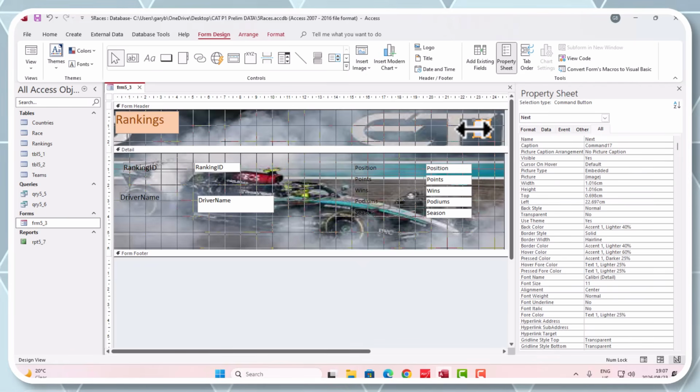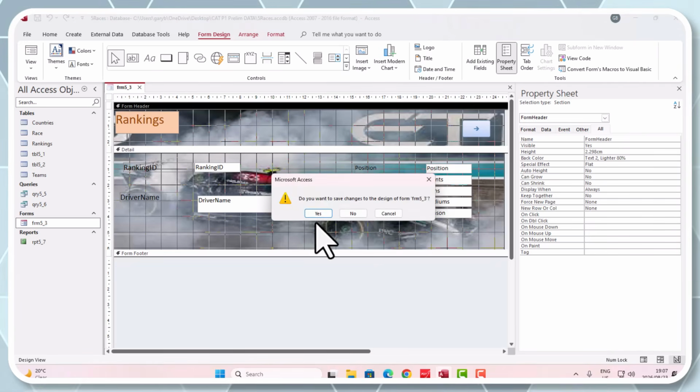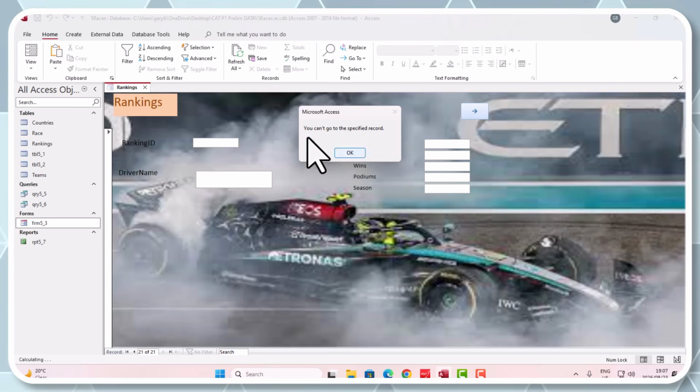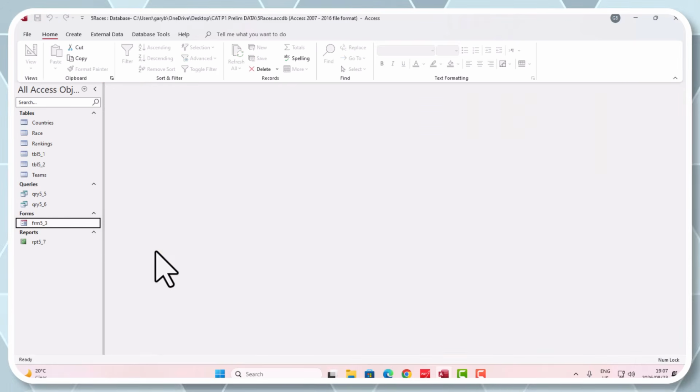Now again, guys, they're not telling you how to size it or anything like that. That's up to you, as long as the button works. So let's go and test this. I'm going to save it. Right, and let's check. Yes, it's definitely going to the next record. That is perfect. And let's check our validation rule works fine there, which is lovely. And we should reach the end of our data set there. You cannot go past that one. That's the end of the data. That's what's telling you there. Okay, great. So that's perfect, guys.